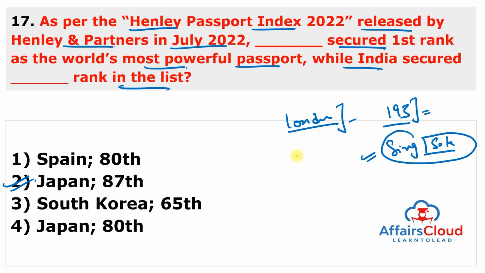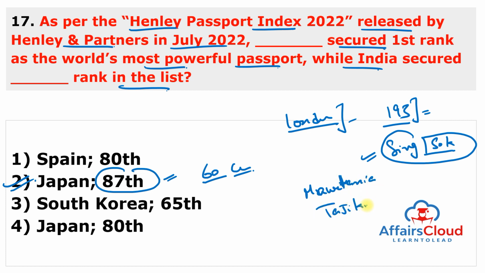And India, along with Mauritania and Tajikistan, has been ranked 87th and grants visa-free access to 60 countries. So India shared rank with Mauritania, I am writing here, Mauritania, and the second country is Tajikistan. So you have to remember India shares 87th rank with two countries.